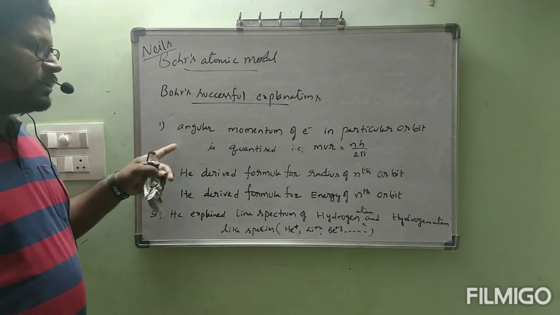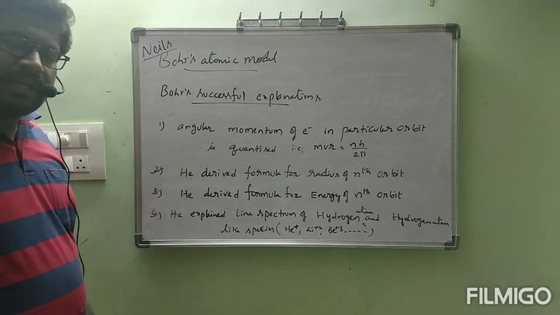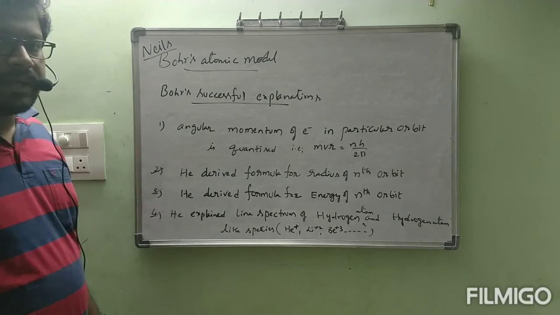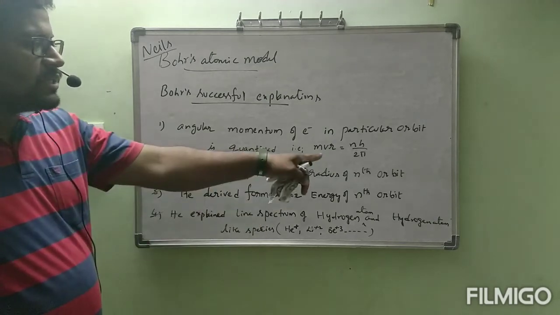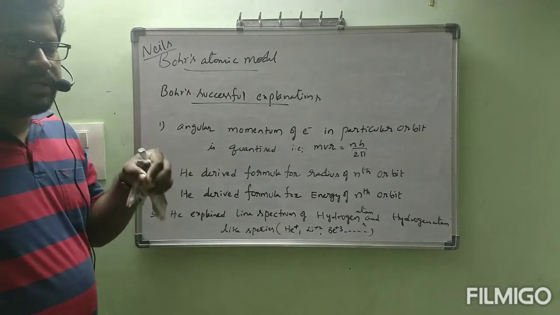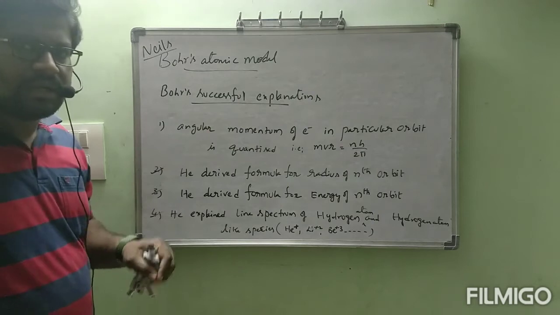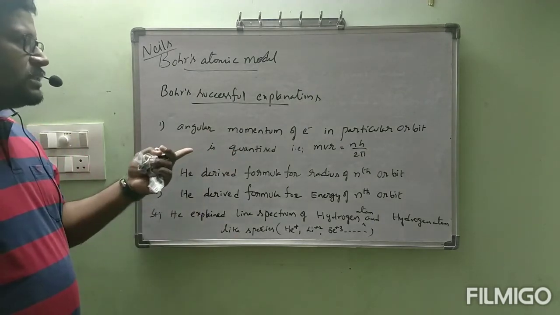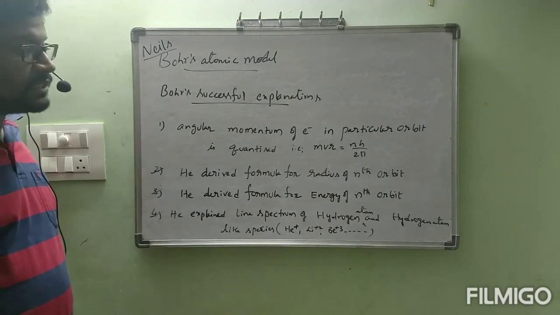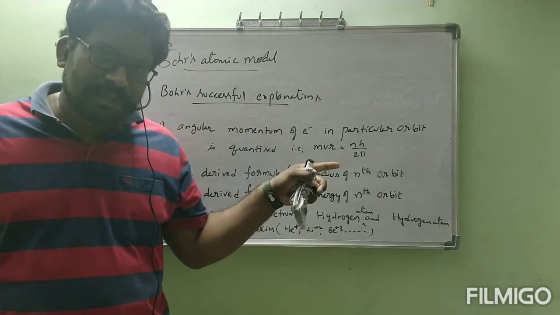The first point, he gave the formula mvr is equal to nh by 2 pi, like that he gave the formula, correct only. But he didn't give proof, that means derivation, of how that mvr is equal to nh by 2 pi came. That explanation was not given by Niels Bohr. Anyways, it is also considered a successful explanation because he gave successfully the formula mvr is equal to nh by 2 pi, that's why.